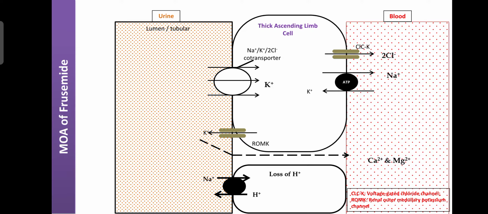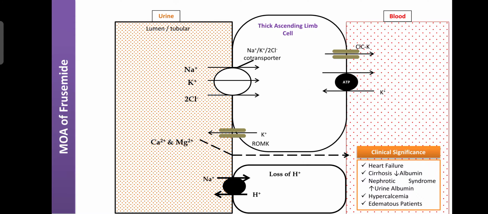If they are in excess in the blood, then the person suffers from edema as well as hypertension. Here the loop diuretics like furosemide inhibit the sodium potassium chloride co-transporters, and they also inhibit the reabsorption of calcium and magnesium through the interstitial fluid.